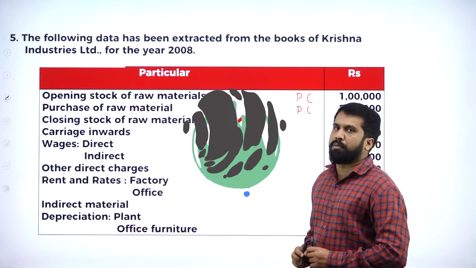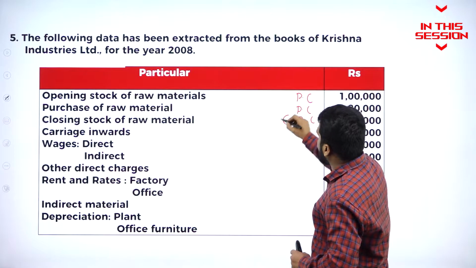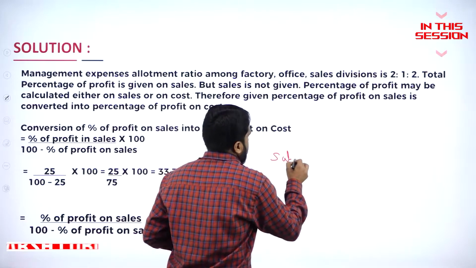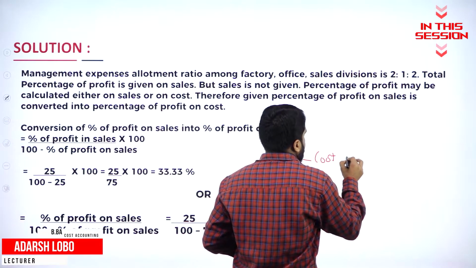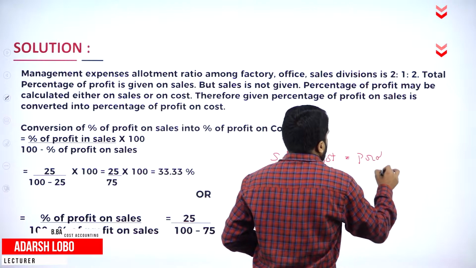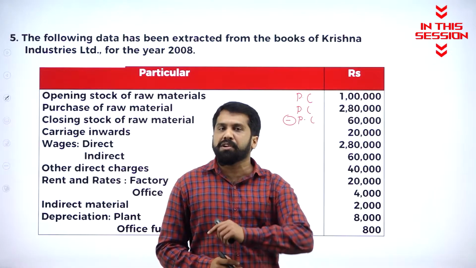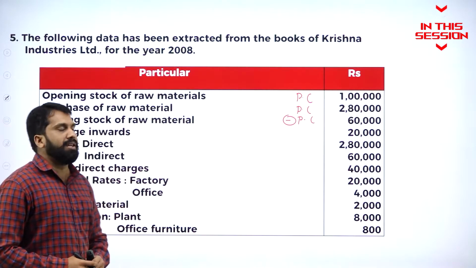Closing stock of raw material comes under prime cost. But remember, closing stock we always deduct. Sales minus cost is equal to profit. We used to follow this procedure. Any transportation within the premises, we call it carriage inward.